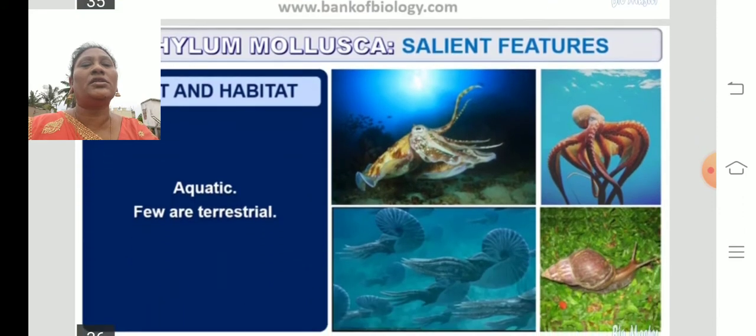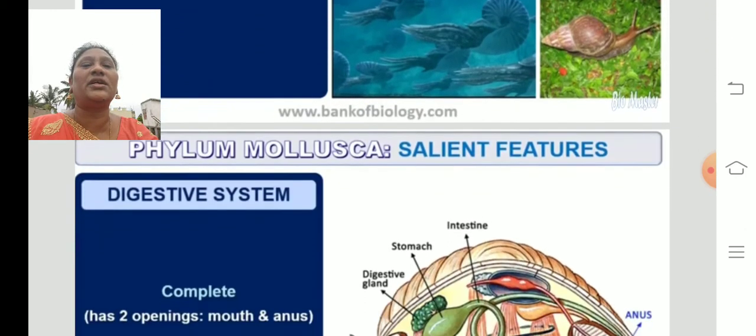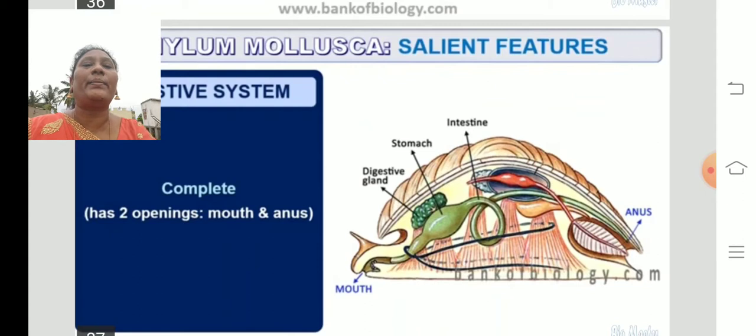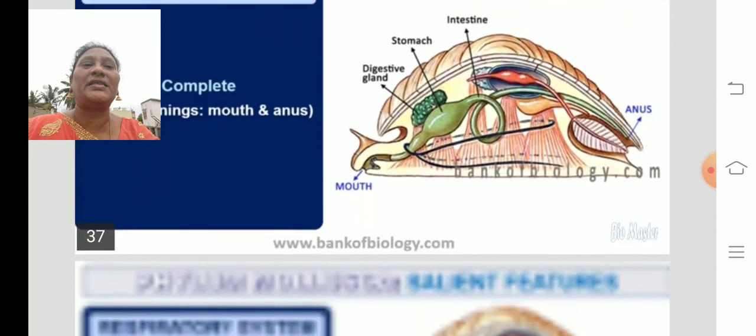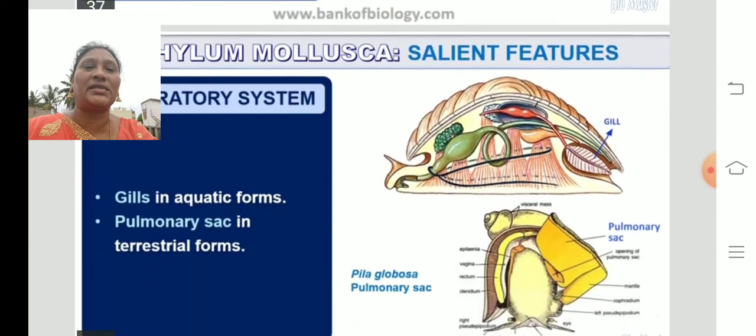Most of them live in an aquatic habitat, and few are terrestrial. Very few we can find. Garden snails we used to find, they are terrestrial. Many of these organisms are aquatic; mostly they live in water. We can find a complete digestive system. They have two openings, mouth and anus. If they have two openings, from the mouth to the anus, such organisms have a complete digestive system.